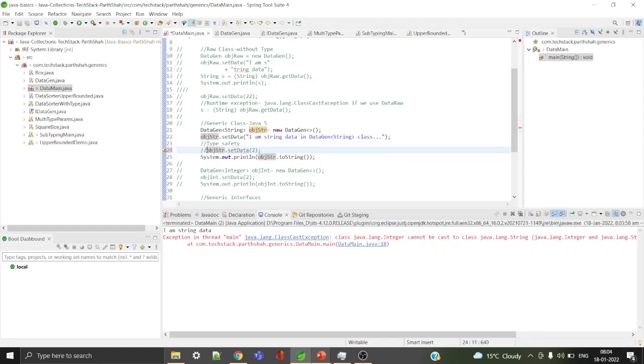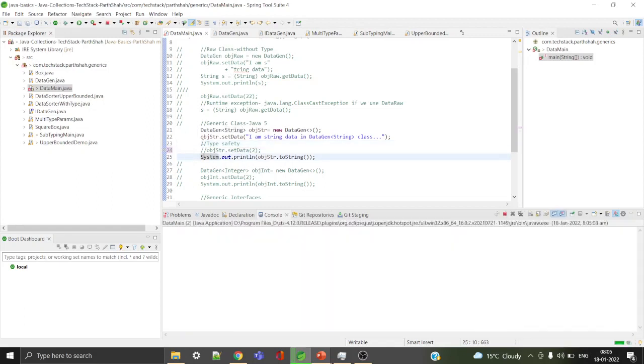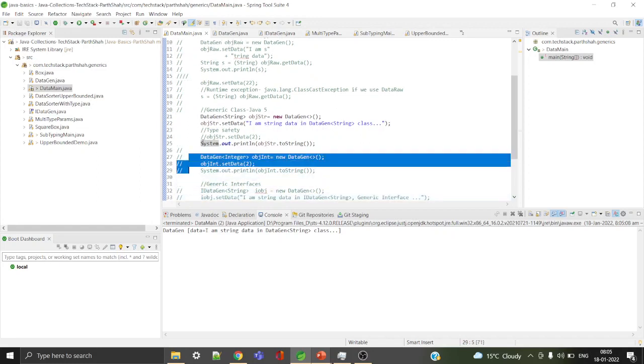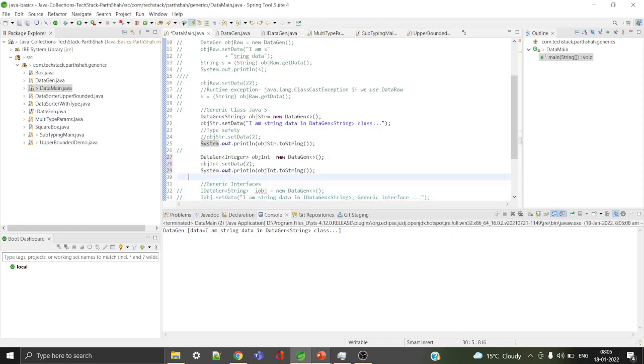It provides type safety at compile time itself. I cannot add any integer value into a strongly typed string parameter. Now if I run the code, it will give me output. There is no issue. Similarly, I can create one with integer also. Similarly, I cannot put a string value.